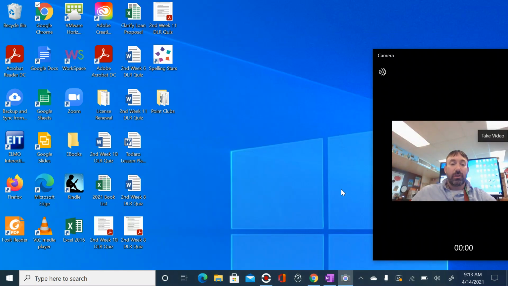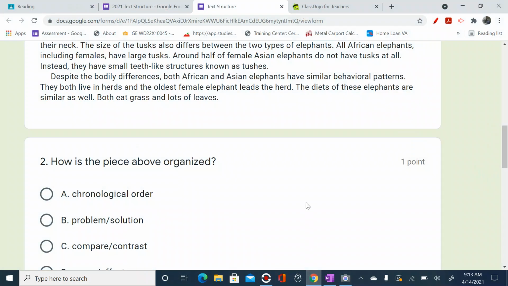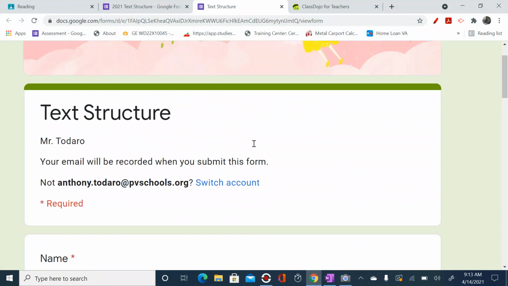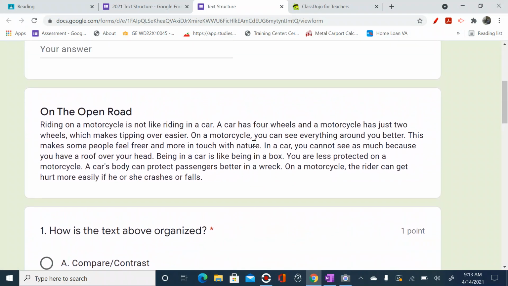So without any further ado, I'm going to go in and we're going to read these together. All right, let's start it with On the Open Road.